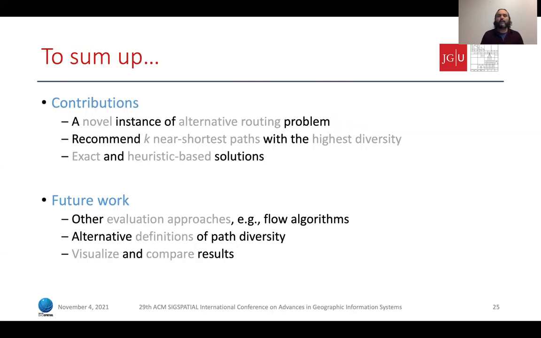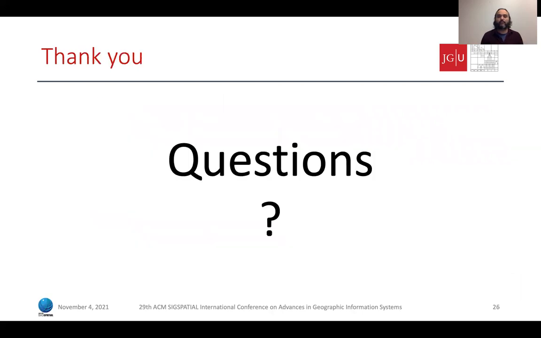To sum up, we introduced a novel instance of the alternative routing problem, recommending k near shortest paths with high diversity. We propose an exact solution and 3 heuristic-based solutions with different properties. For the future, we plan to further investigate the evaluation using other types of algorithms, for example flow algorithms, and consider alternative definitions of path diversity, or even visualize the results. Thank you.